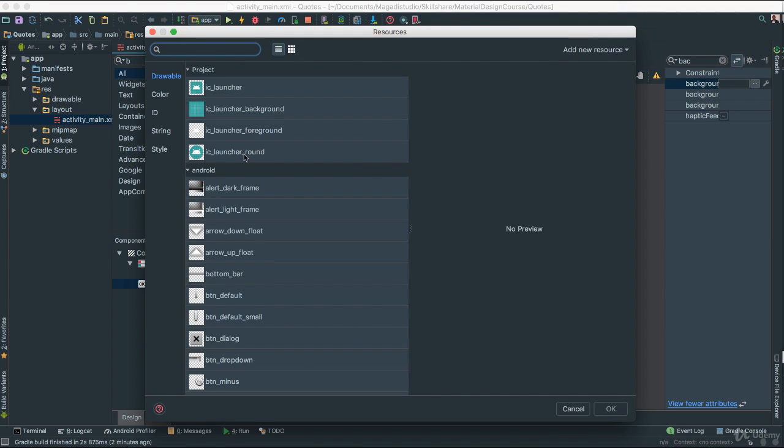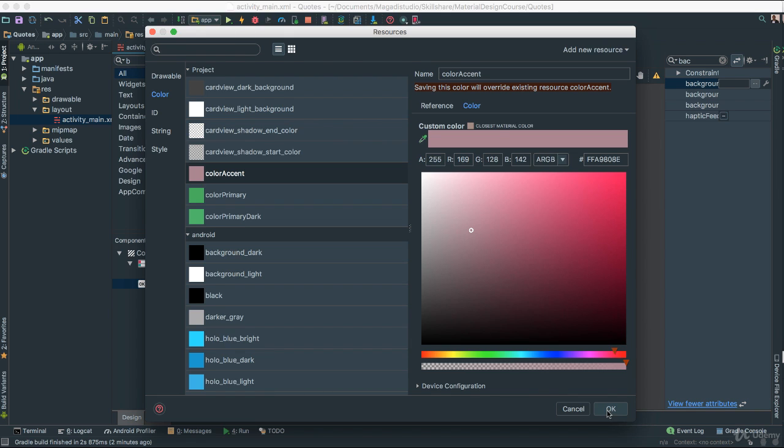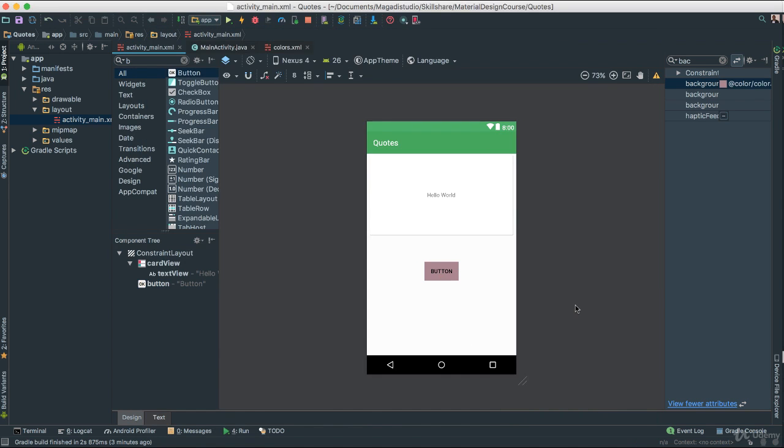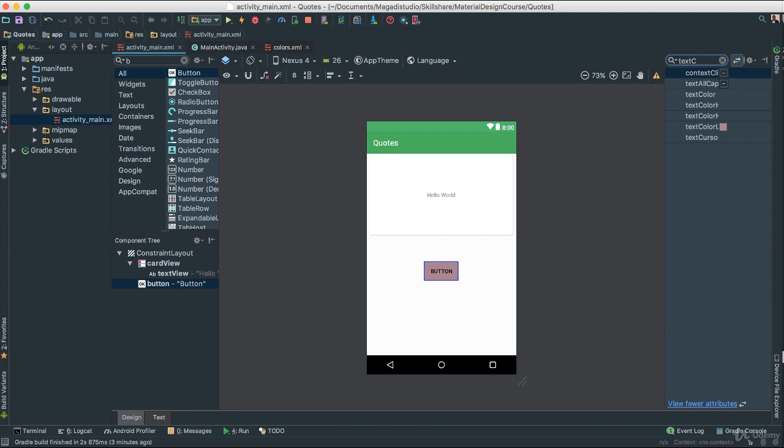In fact, I'm going to click here. I'm going to find color, and let's find a decent color. How about this color? Let's use that one. How is that going to look? Sure, why not? It looks good to me. And the next thing I'm going to click again, let's change the text color to something different. I'm going to say text color.